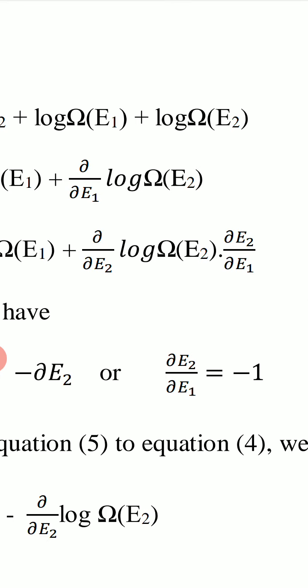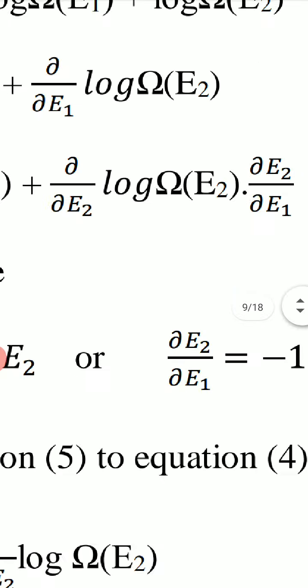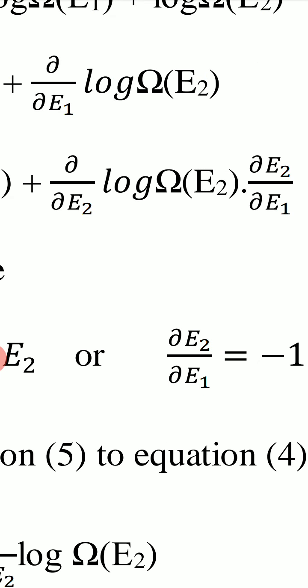In this second term, the differentiation is of log omega(E2) with respect to E1. Now we make this differentiation with respect to E2, so we multiply and divide by delta E2, so that this second term will become delta log omega(E2) upon delta E2 into delta E2 upon delta E1.